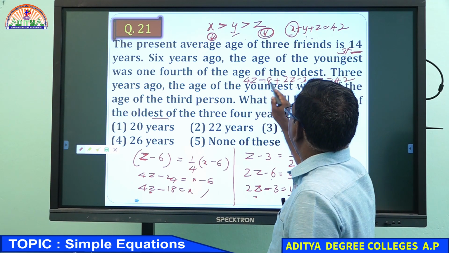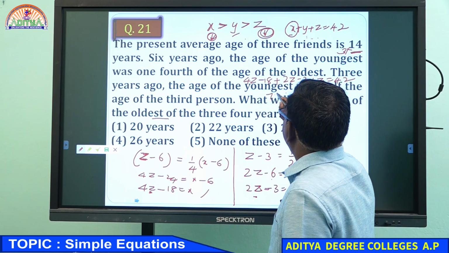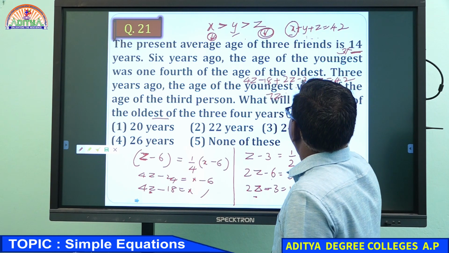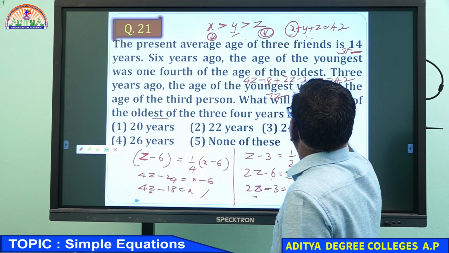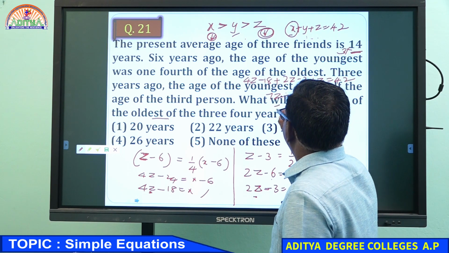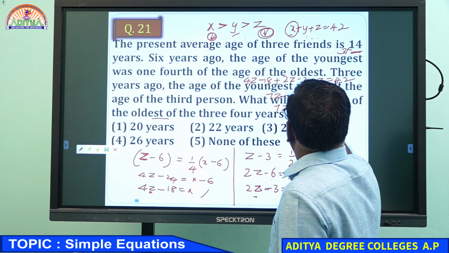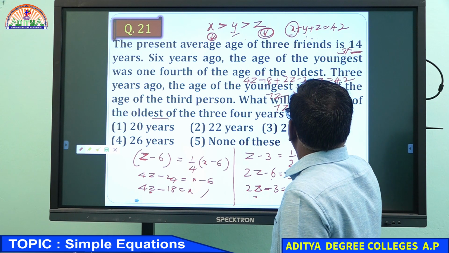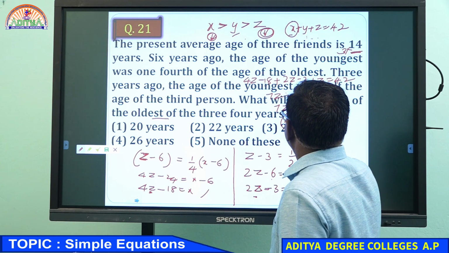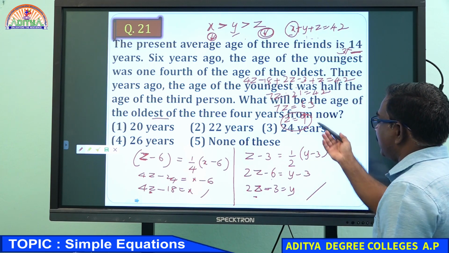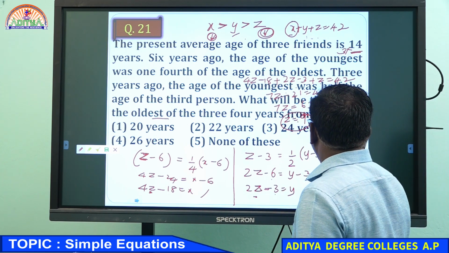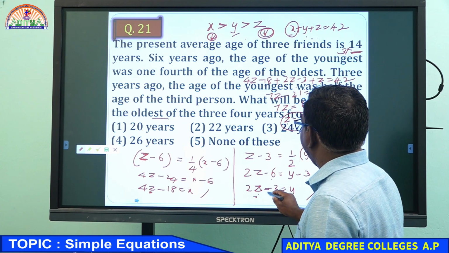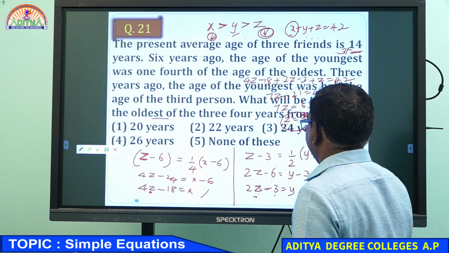So 4Z, 2Z and Z means 7Z, minus 18 minus 3 is minus 21, equal to 42. So 7Z equal to 63, so Z equal to 9 years. Z is 9, so 2 nines are 18 minus 3, so Y equal to 15.